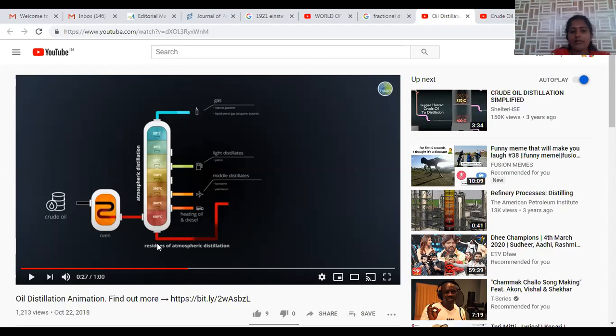So at the bottom we can collect a residue of solid material, because large weight hydrocarbon can be collected from the bottom, and the remaining fractions can be collected from different outputs of this fractional distillator based on their boiling point value. So at the topmost region, uncondensed gases are coming out. In the next region we will get the ether fraction. Next, petrol will be obtained.